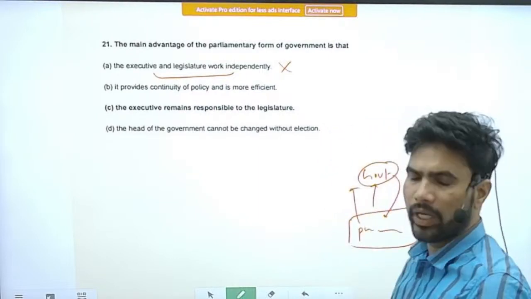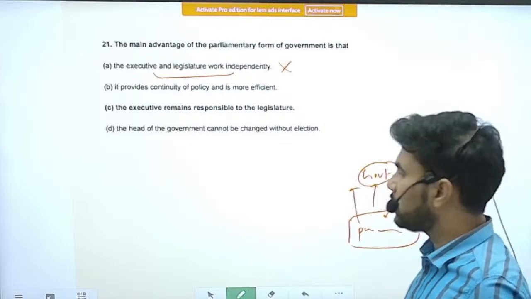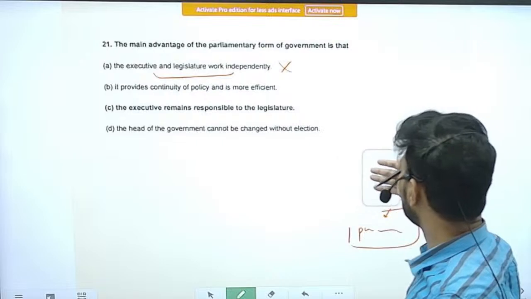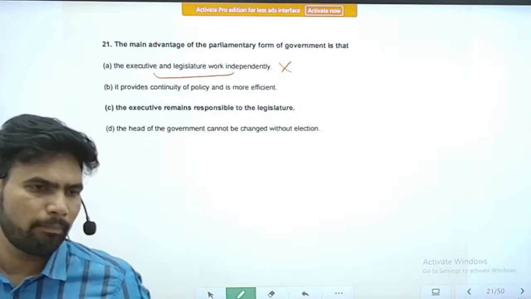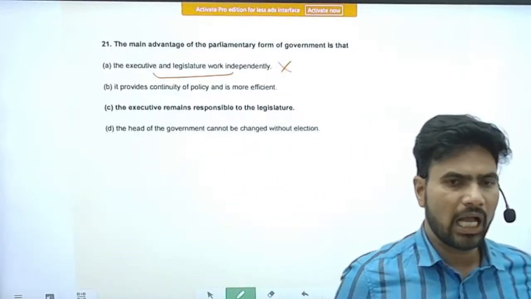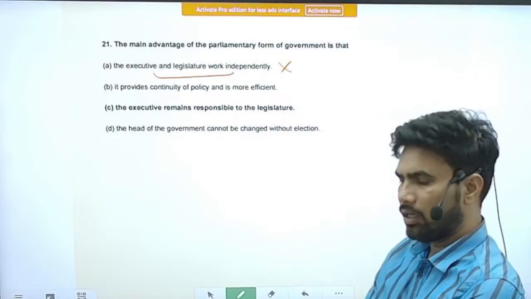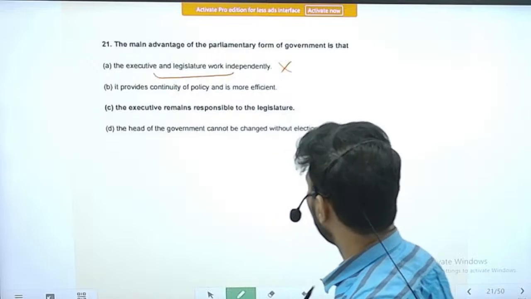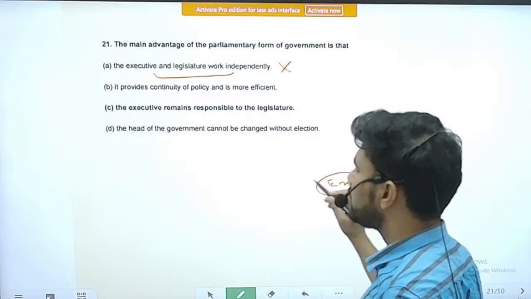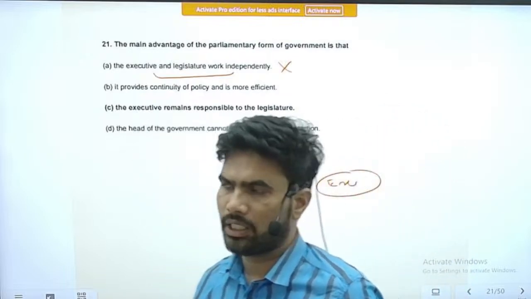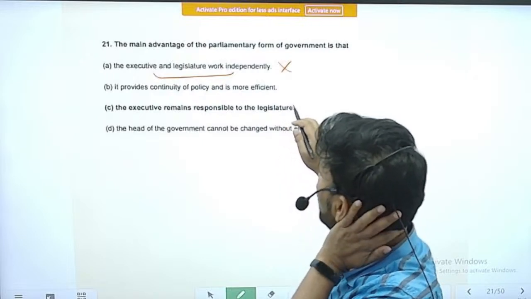So the executive hails from within the parliament, so that there will be cooperation. The passing of bills or law making, which is actually the duty of the parliament or legislature, is actually initiated and acted upon by the executive. Right. Next statement is, it provides a continuity of policy and is more efficient.